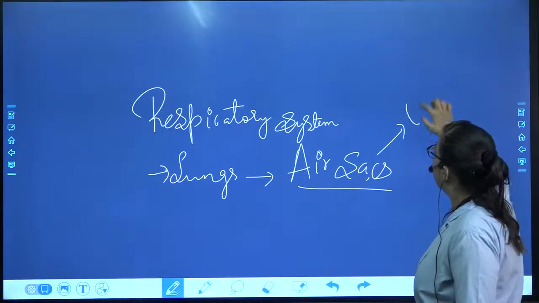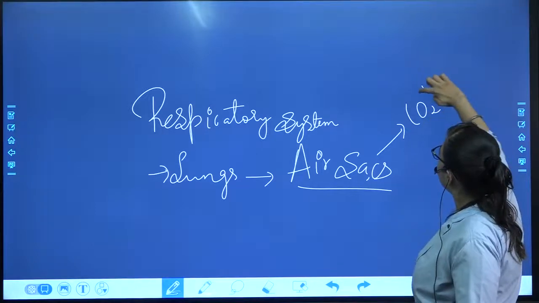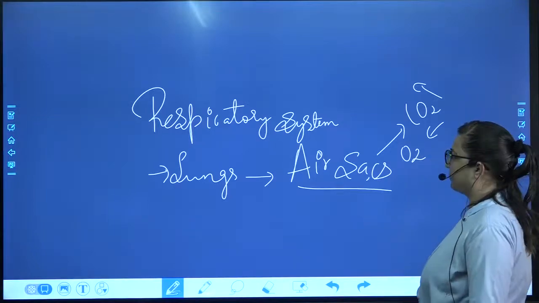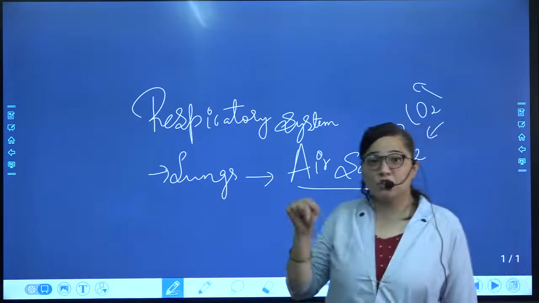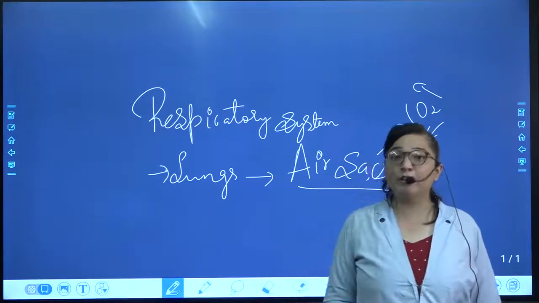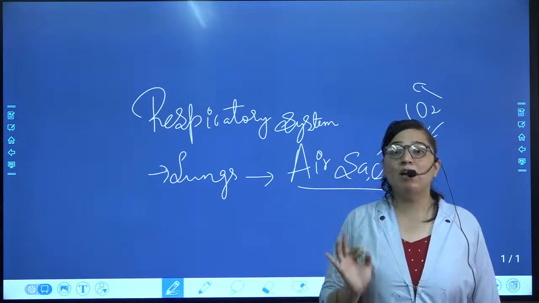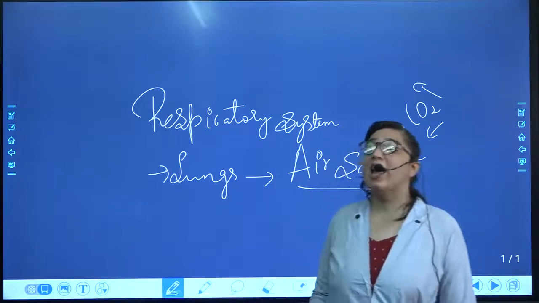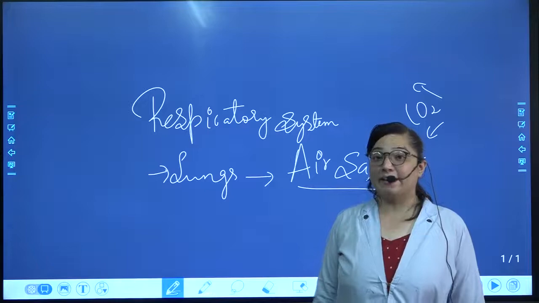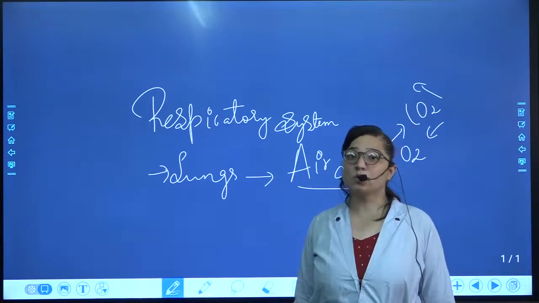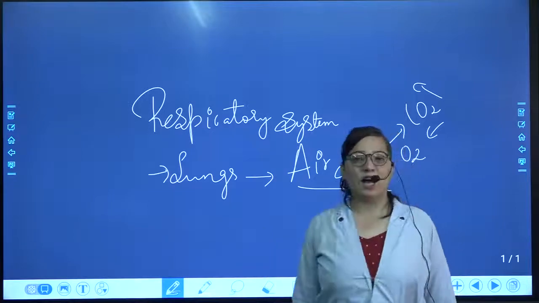That means carbon dioxide will be given out and what will be taken in is oxygen. How is the oxygen going in and carbon dioxide coming out? It is happening with the help of the small air sac, and that air sac is called alveoli. And there, which tissue is present? Epithelial tissue.